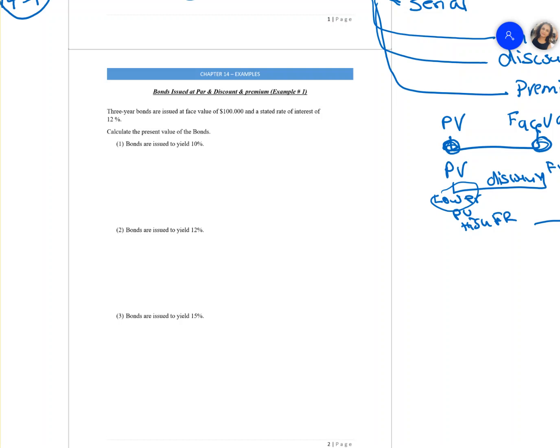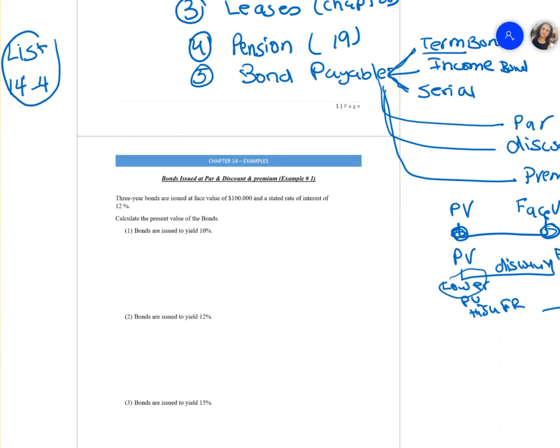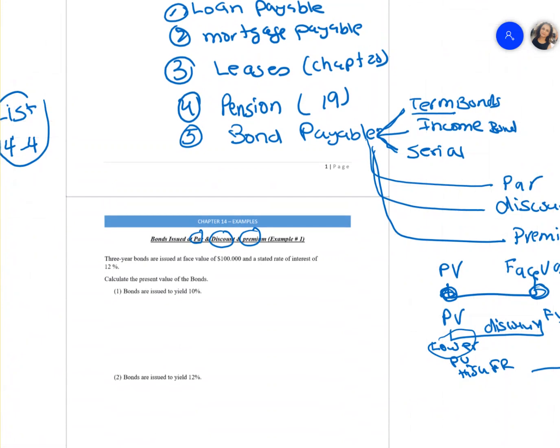So let's go through example 1, which is a bond issued at par, discount, or a premium. How do we calculate it and how do we know? Now when we issue a bond, normally two rates are given. One is a stated rate. Let's erase this part a little bit so I have more room.